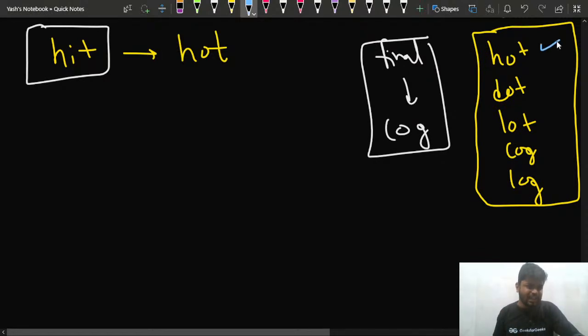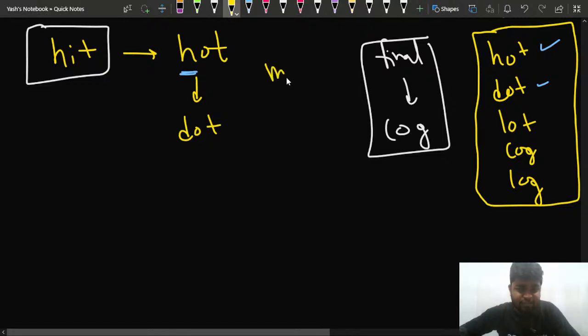Now in the next step, I can convert it furthermore. So how will I convert it furthermore? Do I have anything else? Yes, I have dot as well, right? So if I change this H and instead make it D, I make hot into dot. That means I have made one more move. The total moves that I have made is 2, and hot has been changed to dot. Please give me a plus one in the chat if up till now things are clear to you.